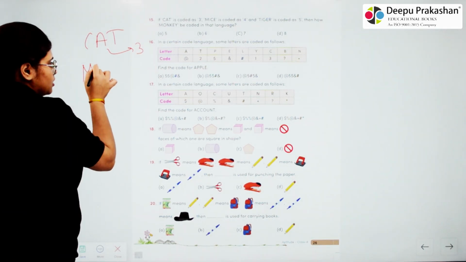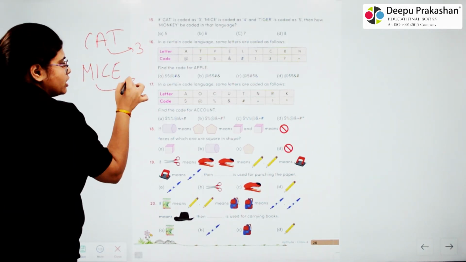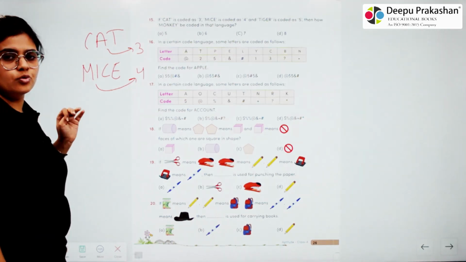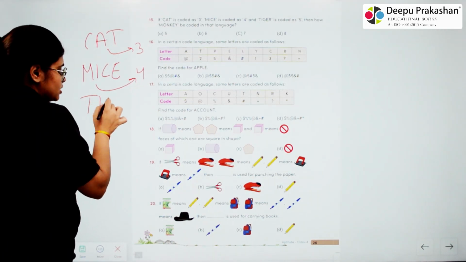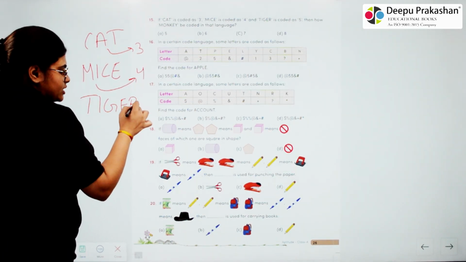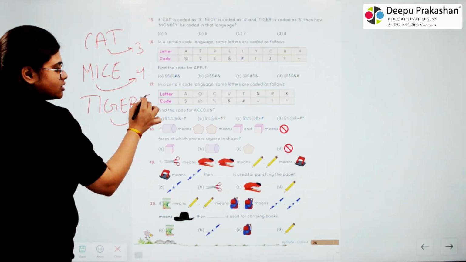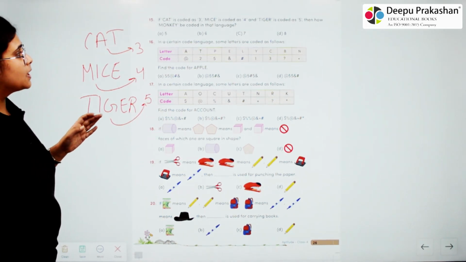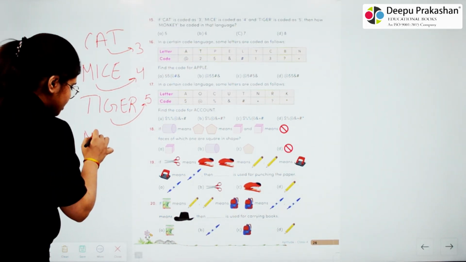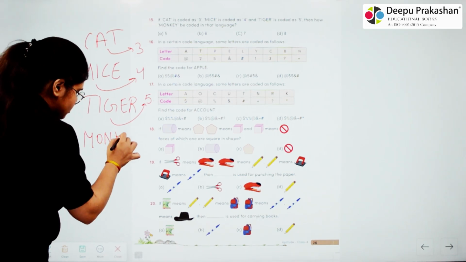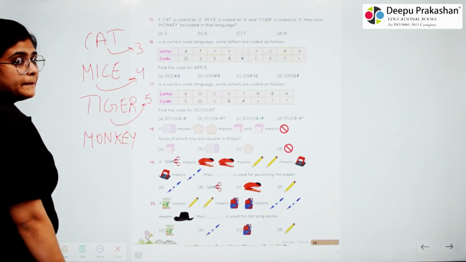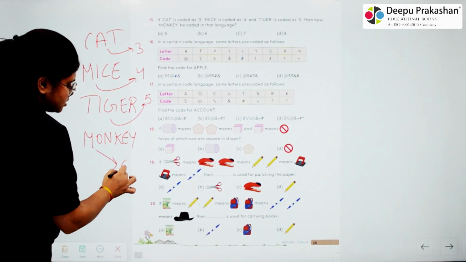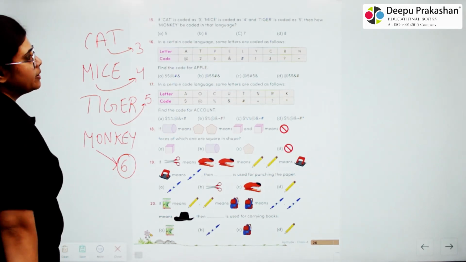Mice has 4 letters, so it is coded as 4. Then we are given tiger. So tiger has 5 letters, so it is coded as 5. So we are asked for monkey. Monkey has 6 letters. That means 6 will be our answer.